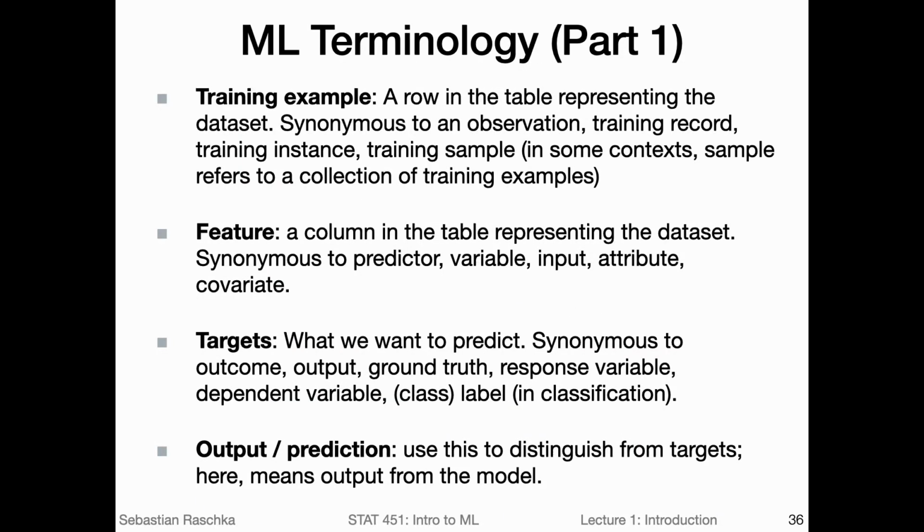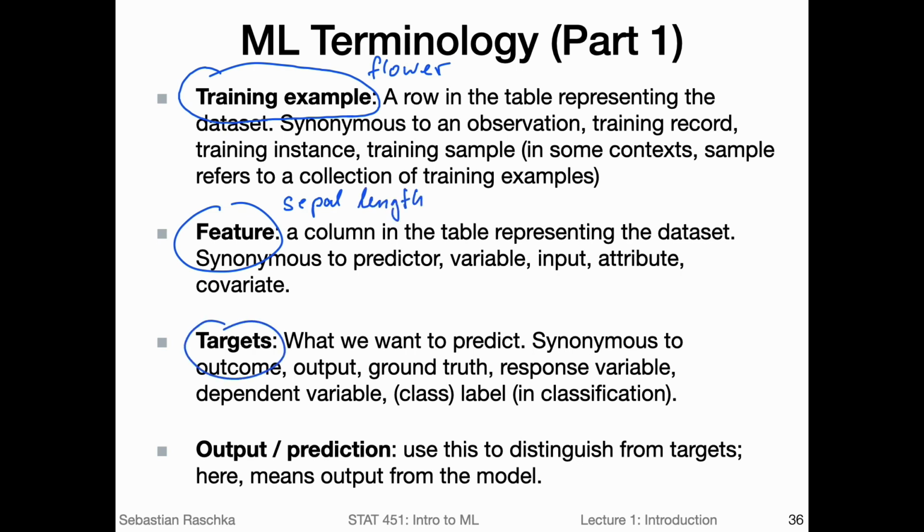So for your personal reference, I created here an overview slide containing the different terms we heard about so far. We have the term training example to refer to a particular data point in the training set, for example, a single flower in the iris dataset. We have the term feature, which refers to a measurement for this particular flower, for example, the sepal length.